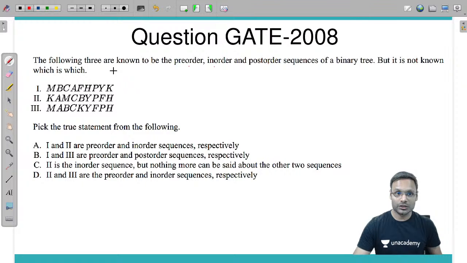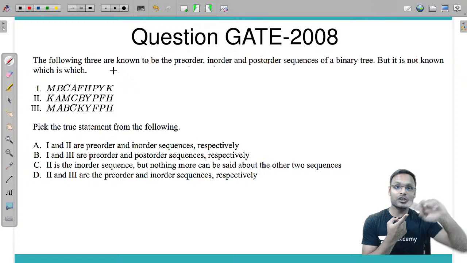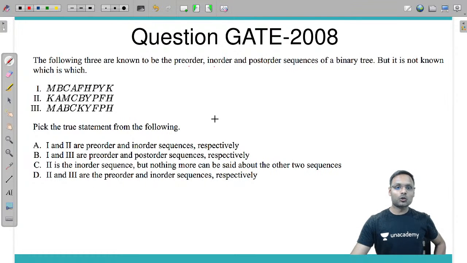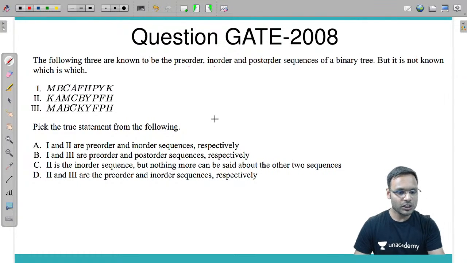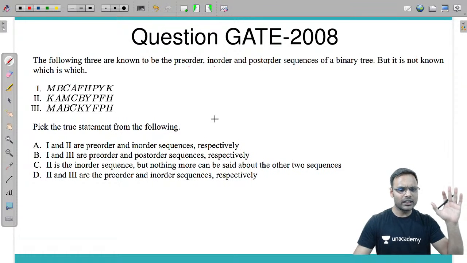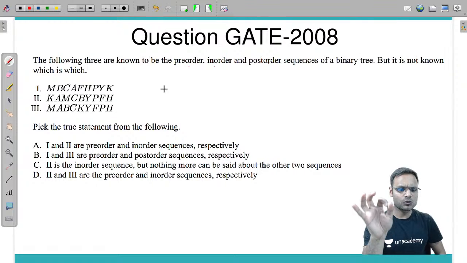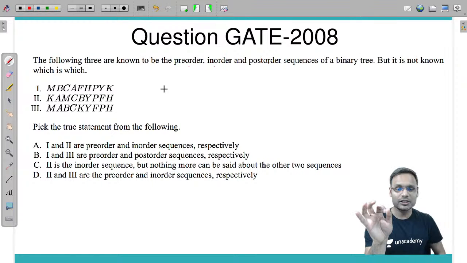Three traversals are given, but which traversal is in-order, which is pre-order, and which is post-order, we don't know. Pick the true statement. If you know this particular thing, this is a very easy question. I also cover this in my regular classroom training, and this is the key.